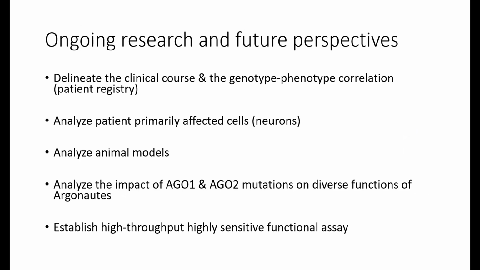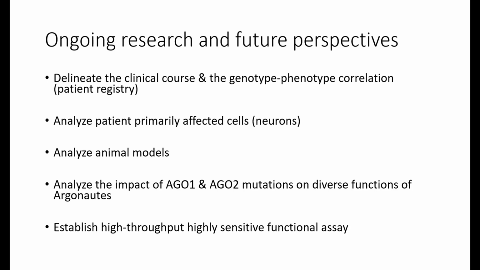So, this being said, the question is, what is our ongoing research? What are the future perspectives? First, we want to really understand the clinical course. We want to understand the genotype-phenotype correlation, which means, is there a difference in how the mutations affect the protein function on one hand, and is it correlated with perhaps different clinical groups? Therefore, we're also trying to establish a patient registry.